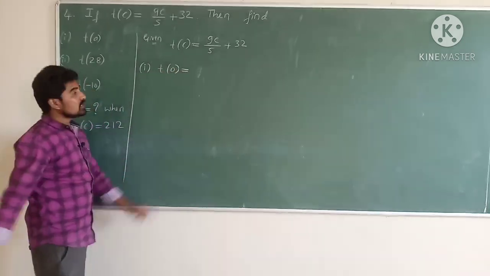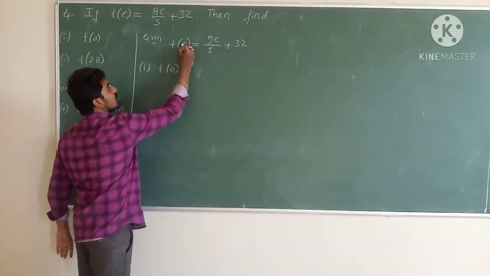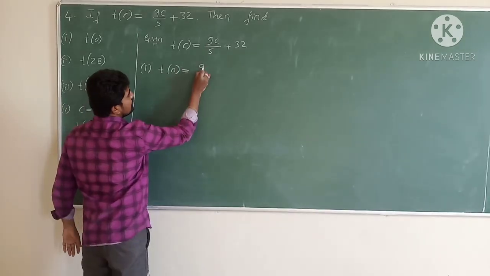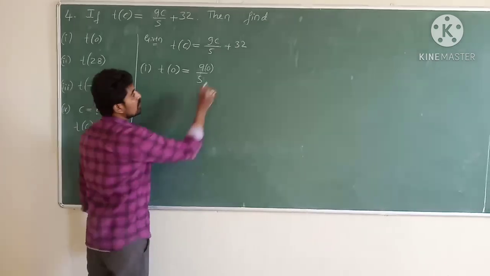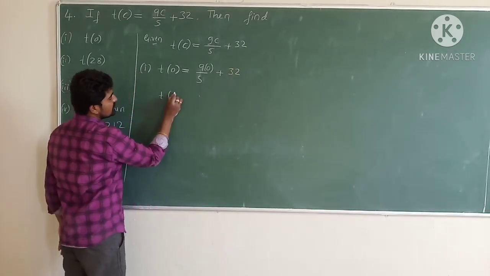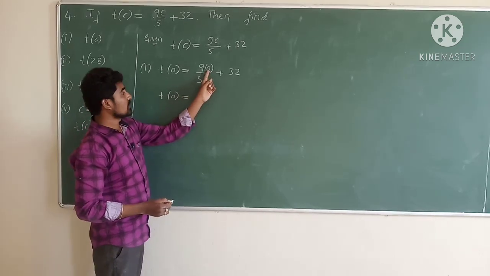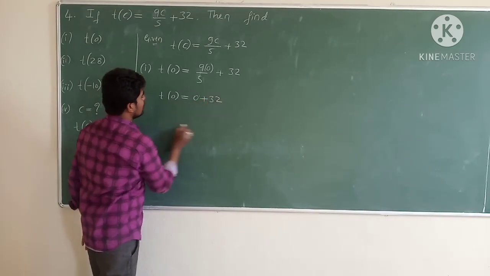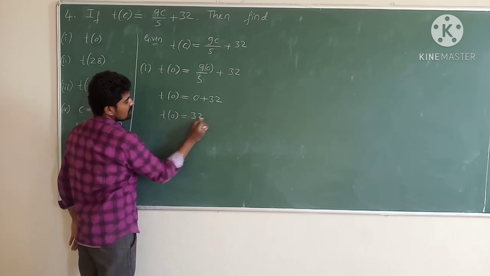T of 0 means the value of c is 0, so in place of c we put 0. So t of 0 means 9 by 5 into c, which is 0, plus 30. Hence the value of t of 0 is equal to 9 into 0 means 0, 0 divided by 5 is 0, plus 30. Therefore the value of t of 0 is equal to 0 plus 30, which is 30.